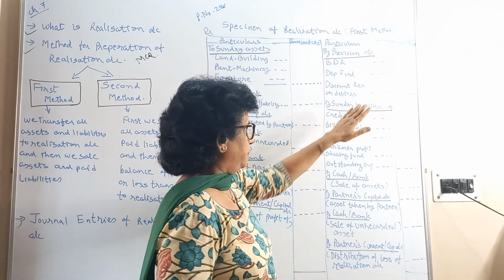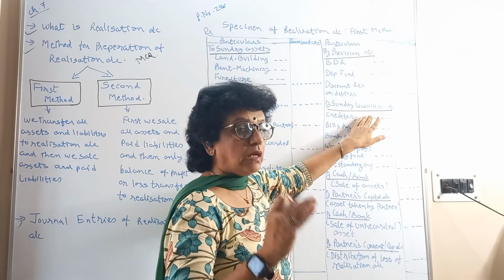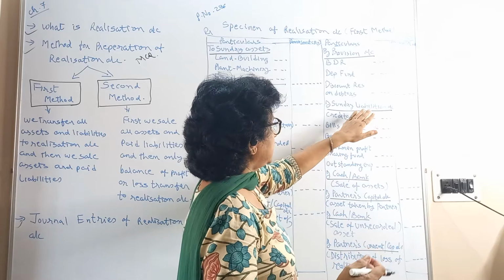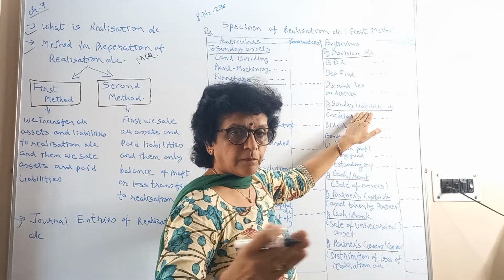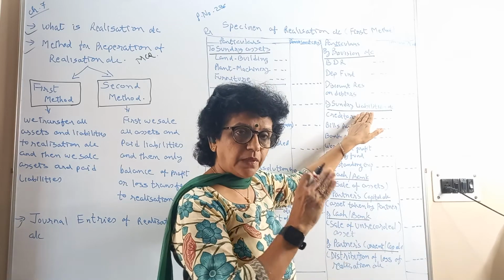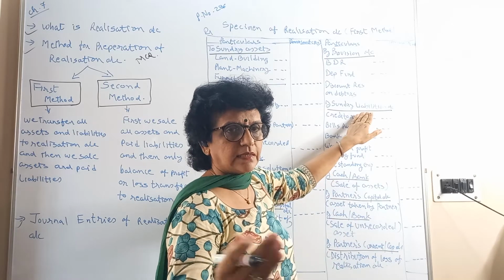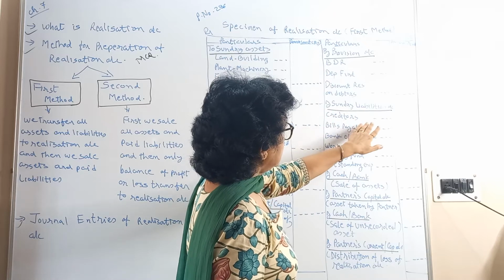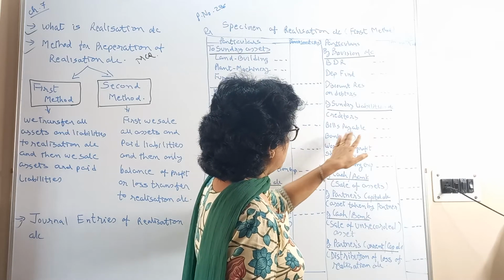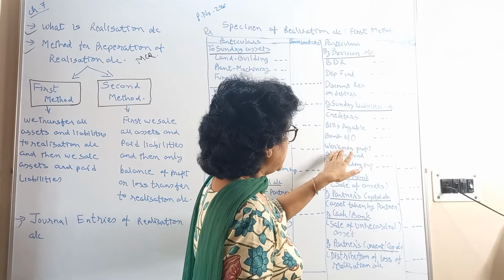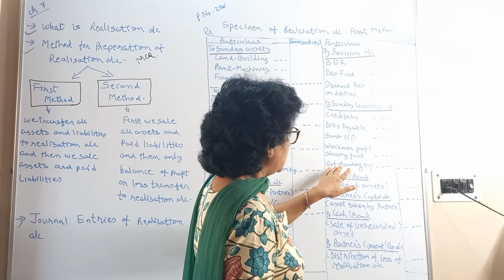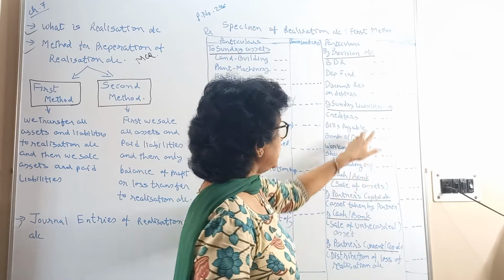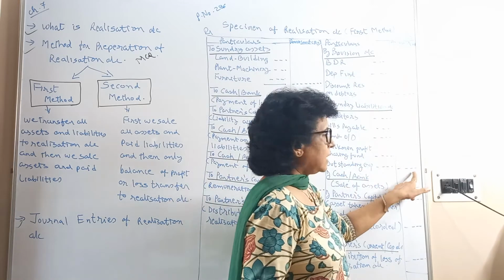The third step: you have to transfer all other liabilities other than provisions. All the liabilities also have a credit balance. To close those accounts, we will debit the liability and credit the realization account. So your journal entry becomes: creditors account debit, bills payable account debit, bank overdraft account debit, workmen profit sharing fund account debit, and any outstanding expenses, all are to be debited, realization account credit.